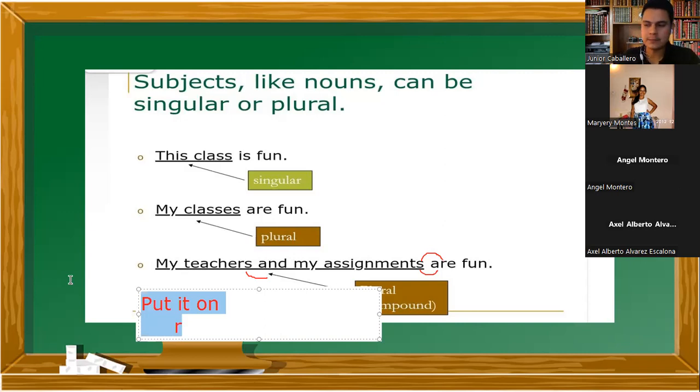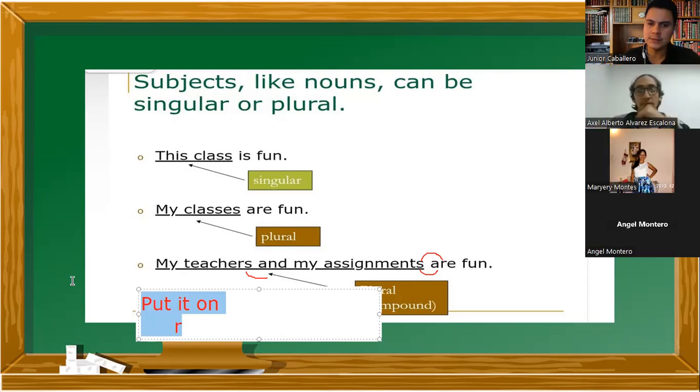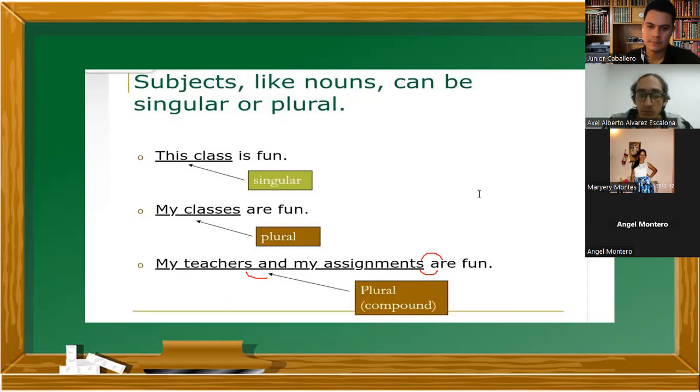Native speakers don't speak like that, right? They wouldn't say put it on, or they need it. They don't speak like that. Or my teachers and my assignments are fun. Because they speak fast, it sounds like they are putting the sounds together. Yes, that's right. Actually, that happens in Spanish as well. For example, when you say very fast, mamá, hiciste las arepas. Las arepas. People put the sounds together there. Las arepas is lasa. So something like that. This is common. Connected speech.